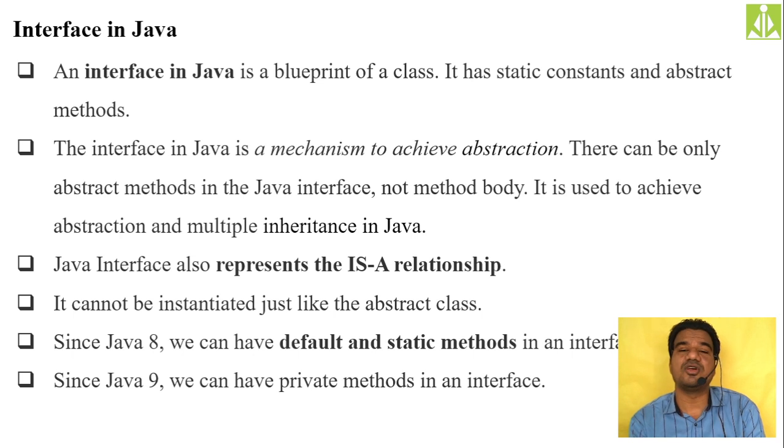Body we are not giving. When I'm saying body, in my previous session I explained this to you. The body of the method is nothing but the implementation of the method. So for an abstract method which we are keeping inside an interface, we should not supply the implementation.